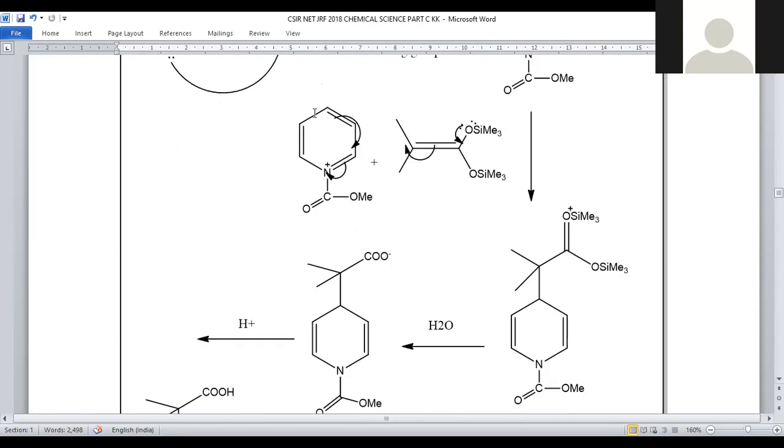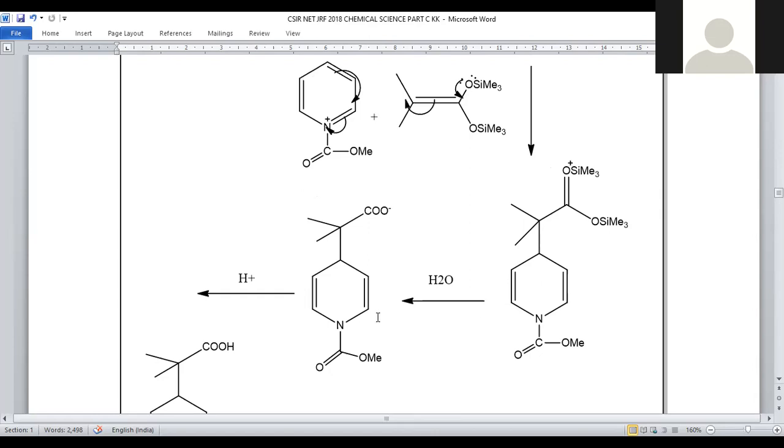And what happens during this substitution? This pi bond is shifted towards the nitrogen. Retention of the lone pair of electrons on the nitrogen is possible. And this pi bond is shifted so that we will get a carbocation here. This carbocation links with this carbon, so that a new carbon-carbon bond is generated here. And here we have an oxygen-carbon double bond, so an oxonium ion will be generated.